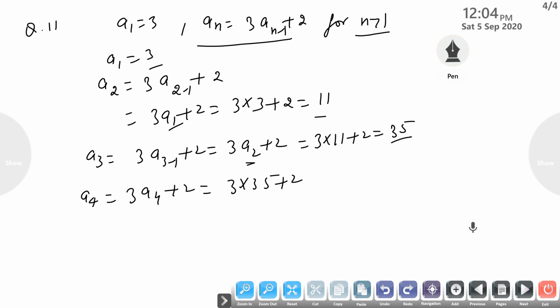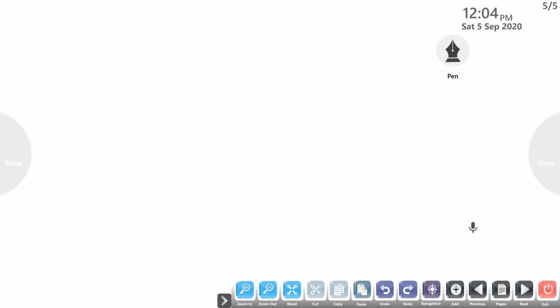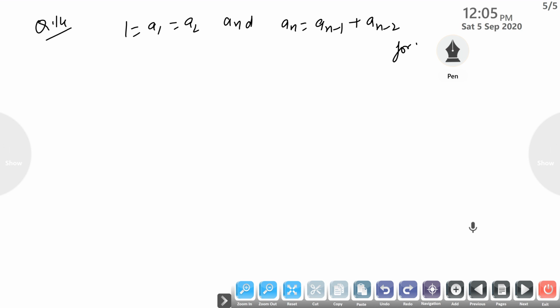See question number 14. The sequence is defined as a1 equal to a2 equal to 1 and a_n equal to a_(n-1) plus a_(n-2) for n greater than 2.